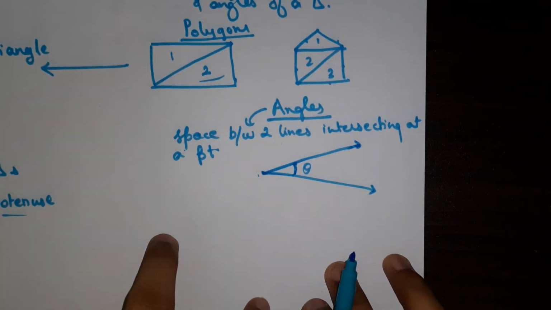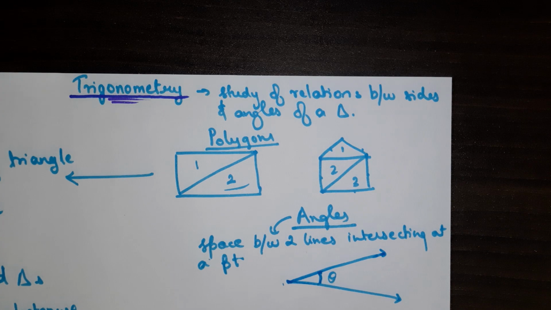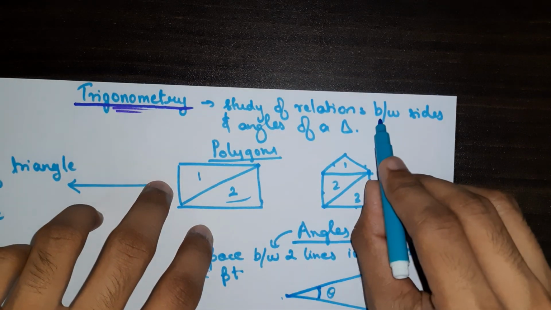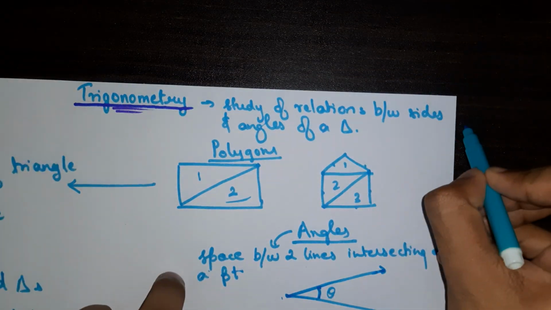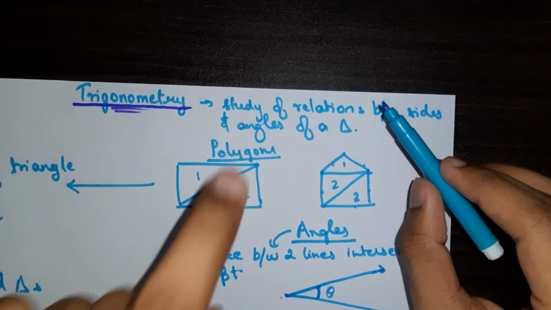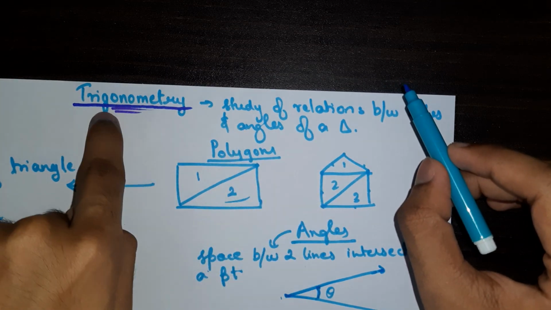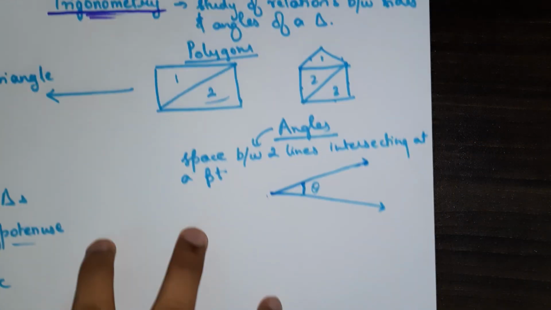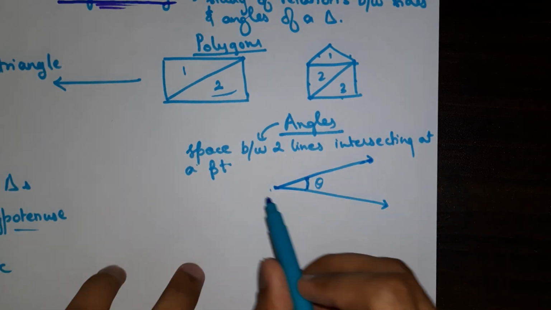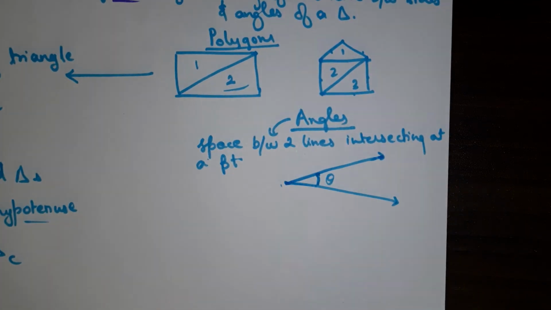I first need to make you understand what angles are, because you know what sides are, right? We know trigonometry is the study of the relation between sides and angles of a triangle. You know what sides are, but first you need to understand angles, and only then can we go to learning trigonometry. Now how do we measure angles? First we understood what angles are. Now how do we measure angles, right?